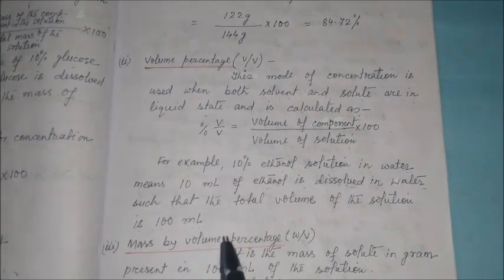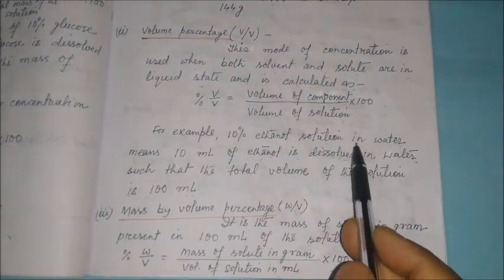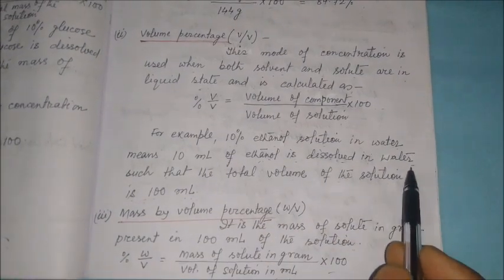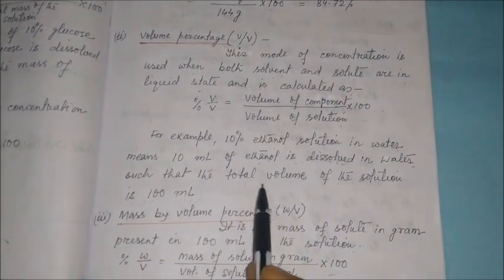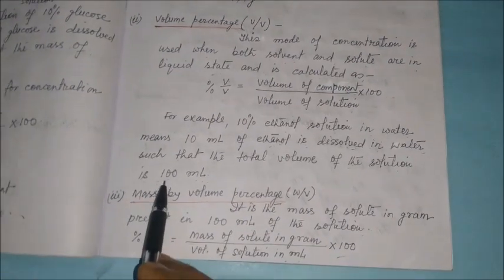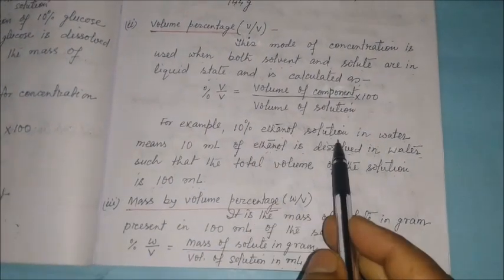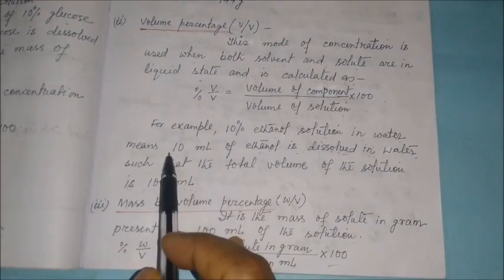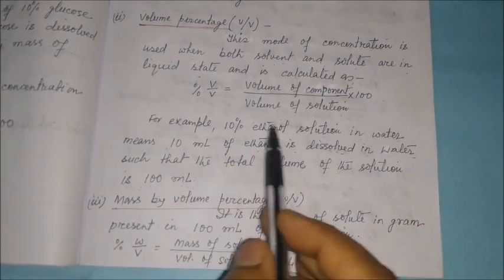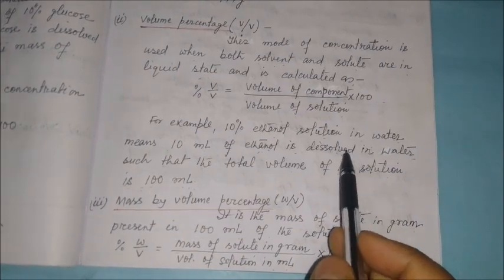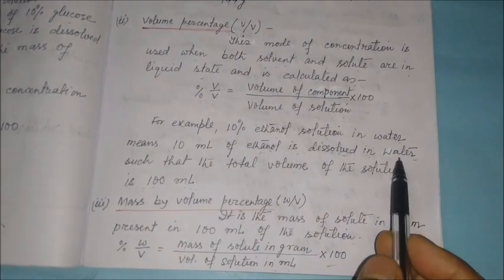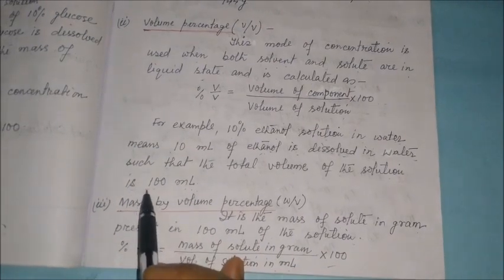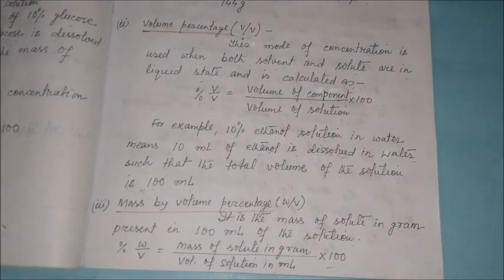For example, 10% ethanol solution in water means 10 milliliter of ethanol is dissolved in water such that the total volume of the solution is 100 milliliter. Suppose 10 milliliter of ethanol is dissolved in 90 milliliter of water, so that the total volume of the solution is 100 milliliter.